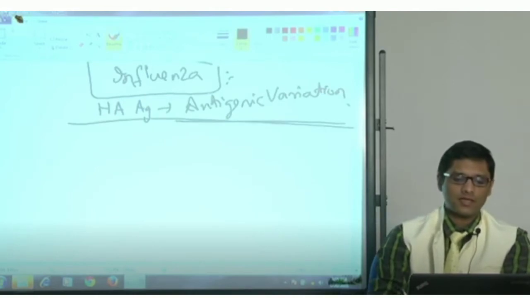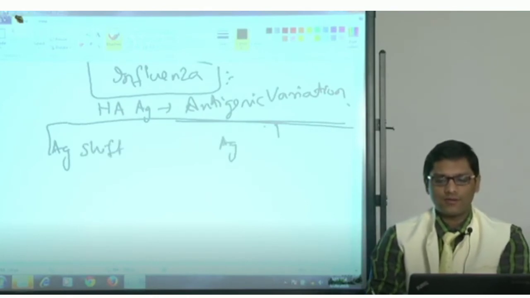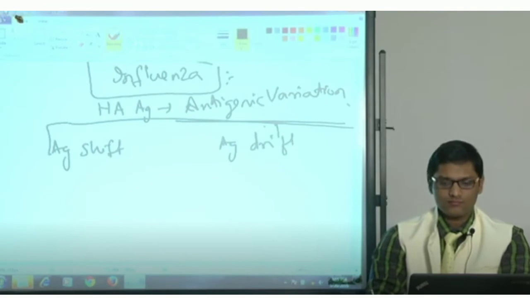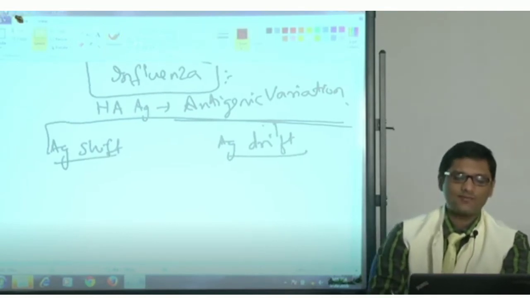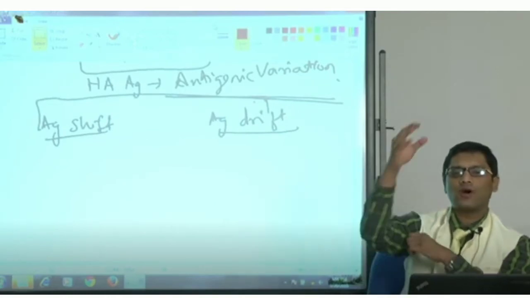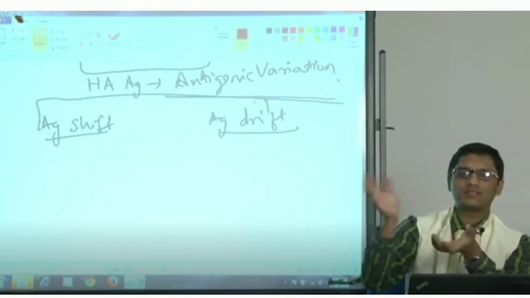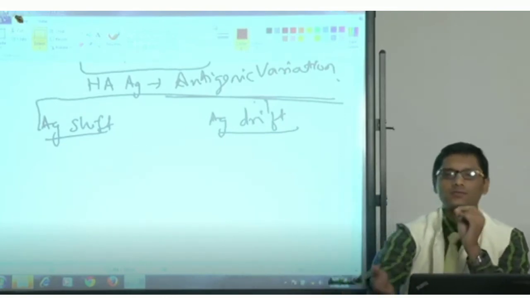What are the two types of antigenic variation? Antigenic shift and antigenic drift. Which is a major change, shift or drift? Shift is shifting from one place to another place, a major change. Drift means dragging, you just drag the thing from one place to another.